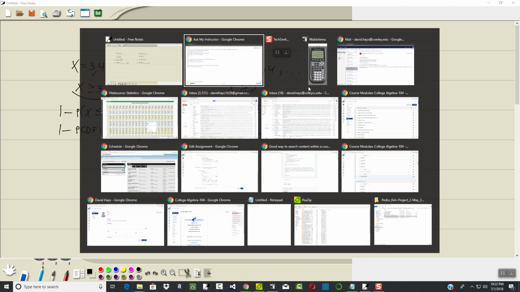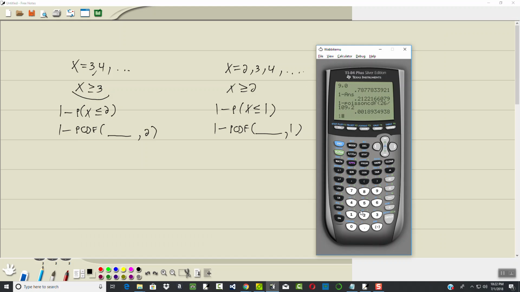Okay, so 1 minus second vars Poisson CDF, 26 divided by 109, comma 1. 0.0243.